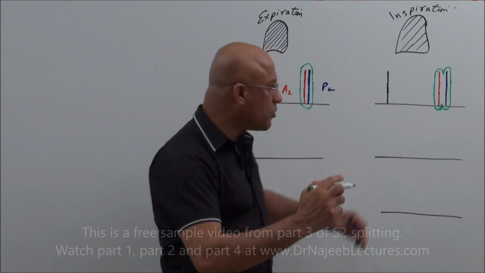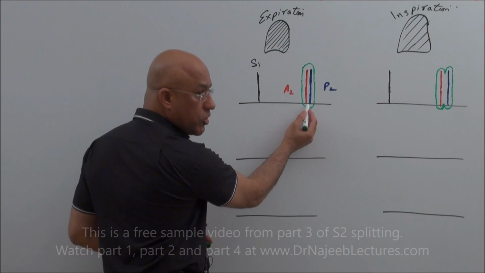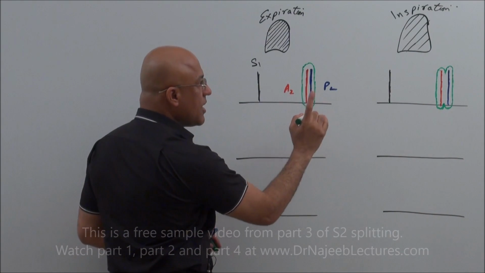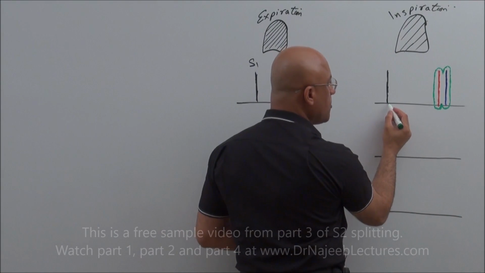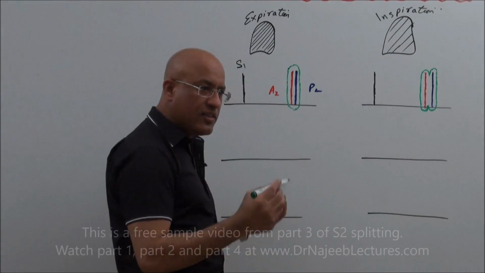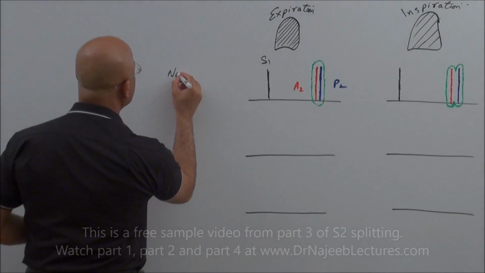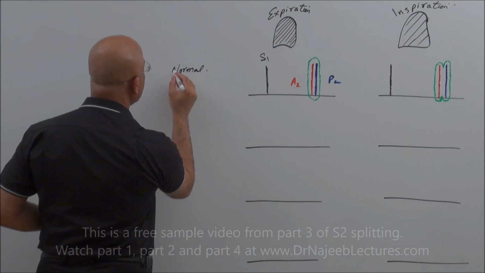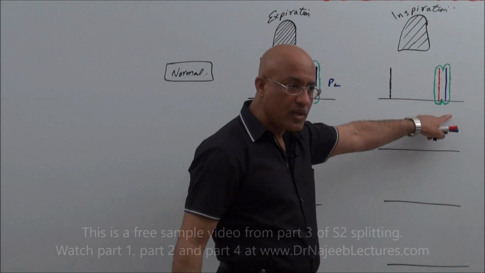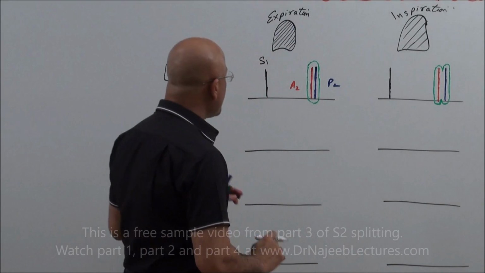Is that right? So in a normal person during expiration: loop, dub, loop, dub, loop, dub. During inspiration: loop, drop, loop, drop, loop, drop. This is normal physiological splitting, and normal splitting is appreciated only during inspiration. Clear? Yes. Now we come to another pattern.